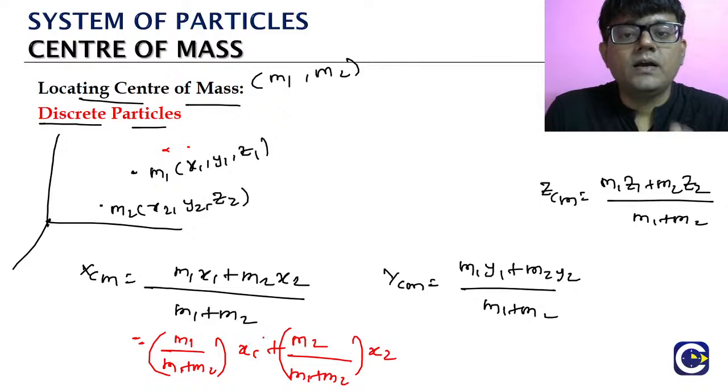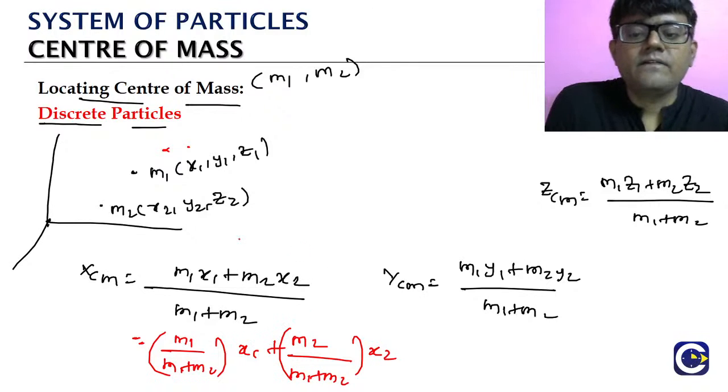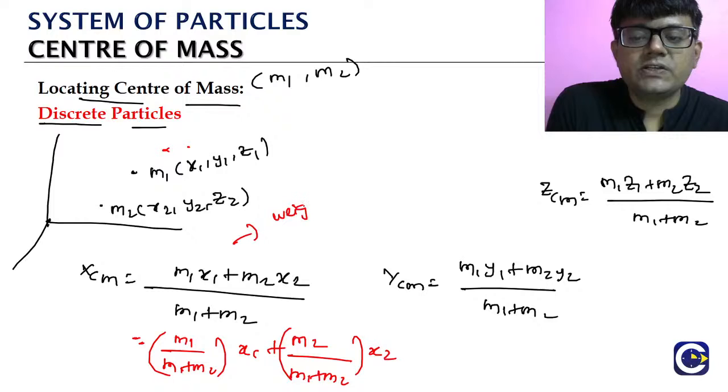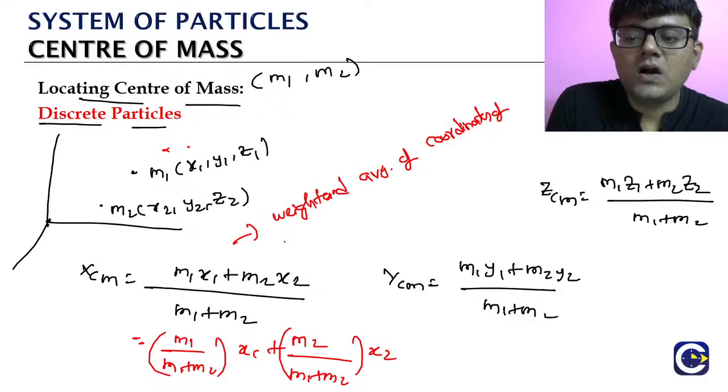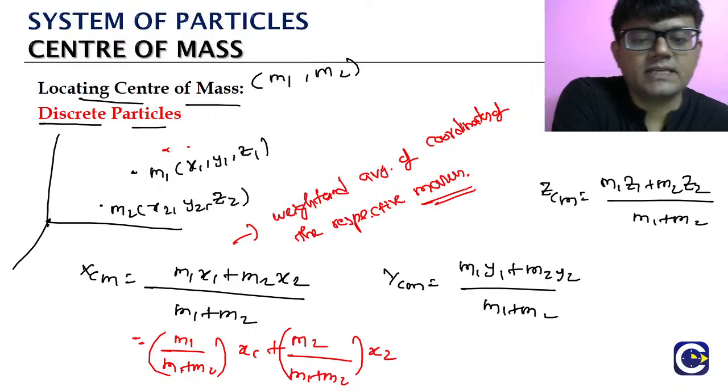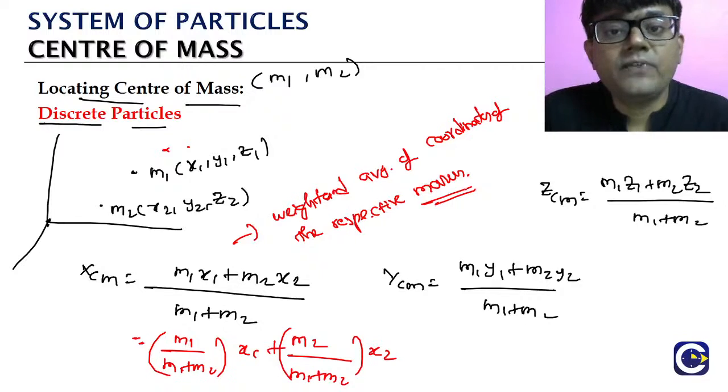We are taking a weighted average of the coordinates of the respective masses. So for a system of particles, we are taking an example of two particles.